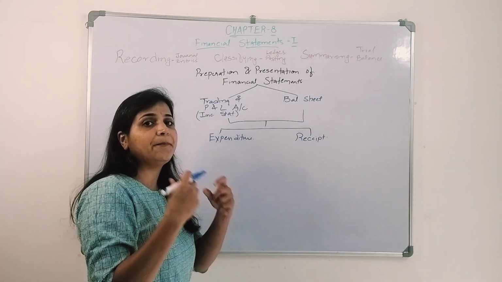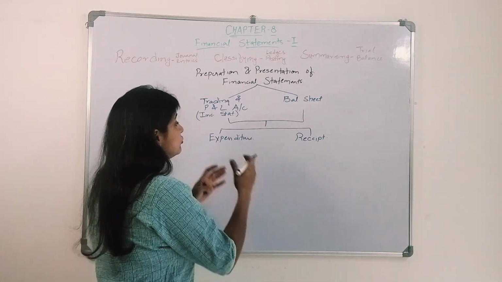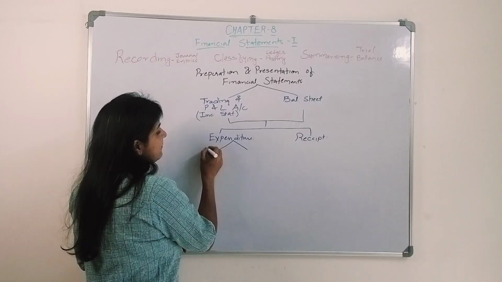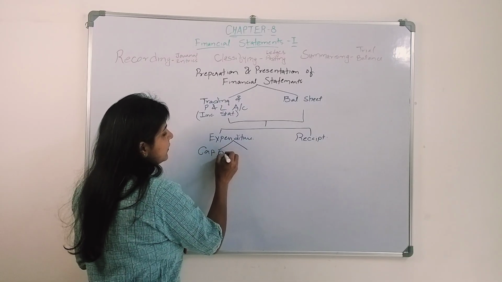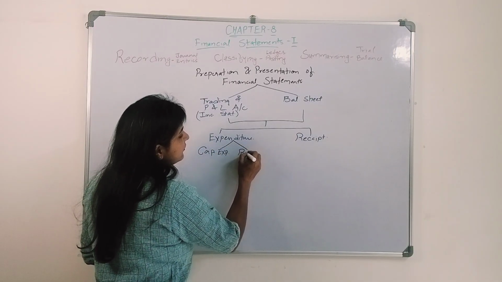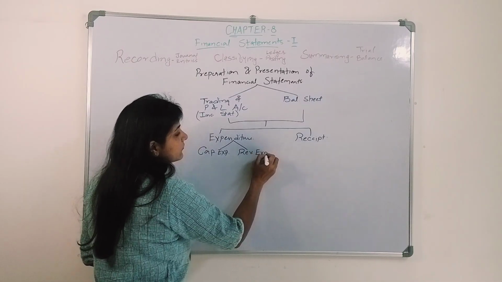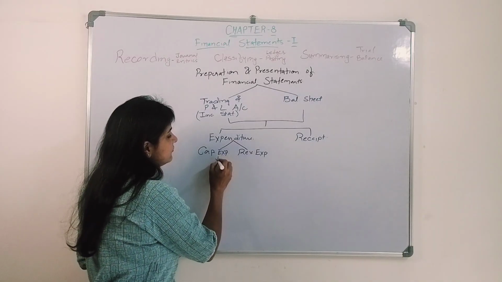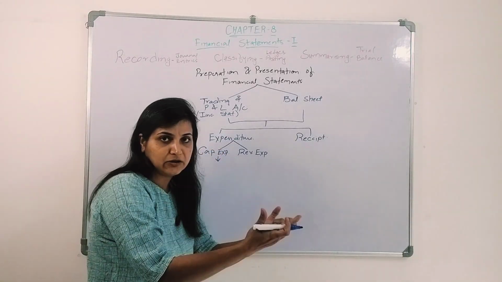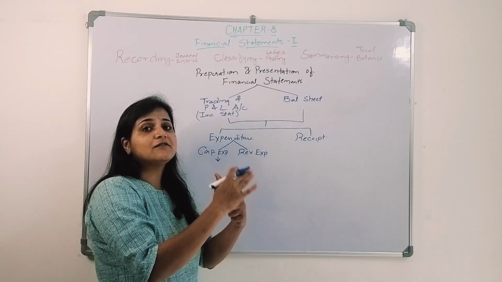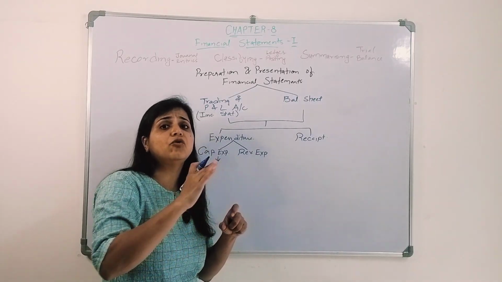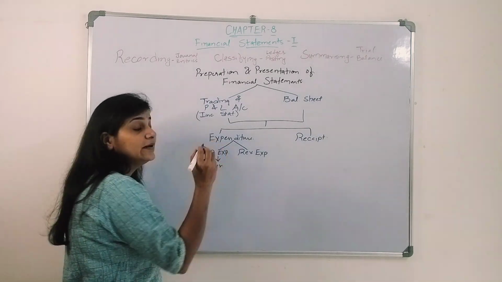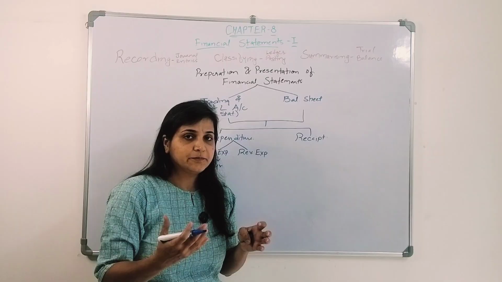Expenditure is where we have spent money. Now those expenditures are categorized into two parts. One is capital expenditure and the other is revenue expenditure. When I say capital expenditure, it means we have spent money on something and we are going to get its benefit not only for 1 year but for more than 1 year.